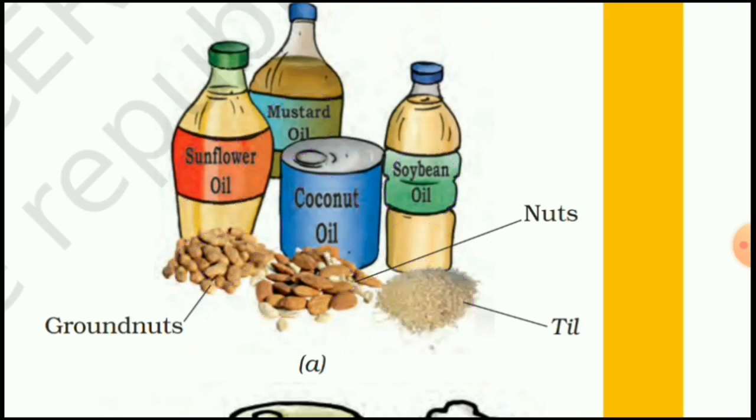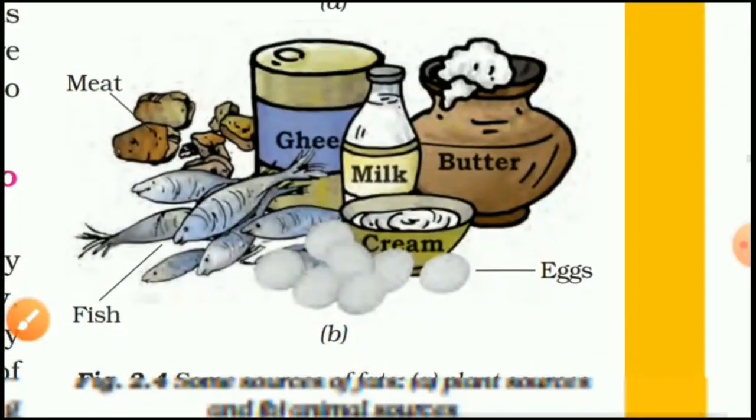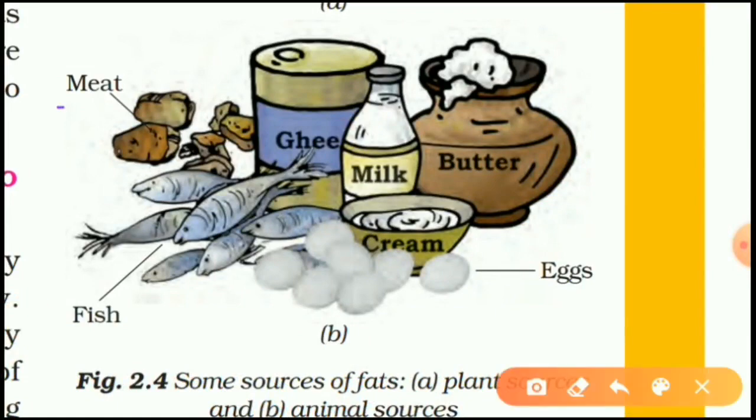Okay, then some animal sources which provide us fats. Let's see, this is meat, this is fat, this is eggs, and milk products, in which ghee, butter, cream, and milk itself. Remember milk. Why? Because every time I will tell you milk is there, and there is a reason. So here also remember milk is there, and milk provides us with fats. So these are the animal products which provide us fats.